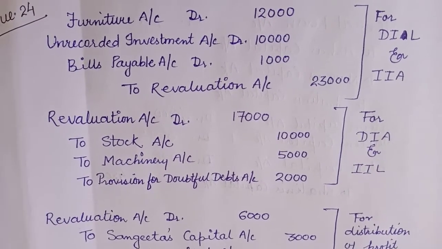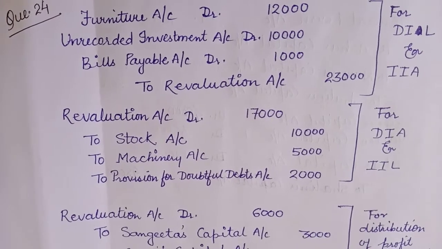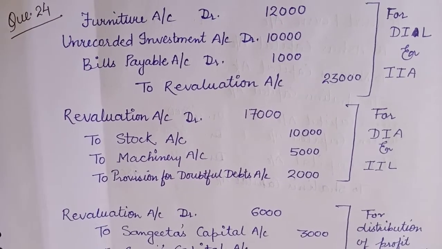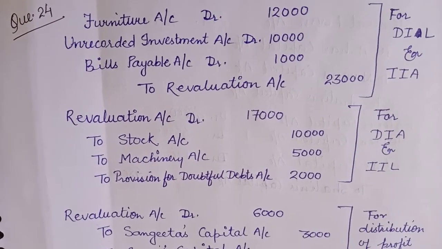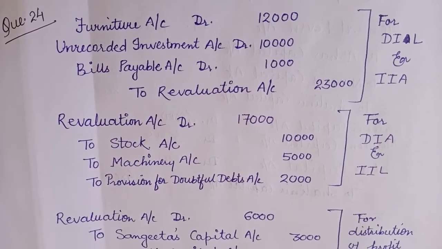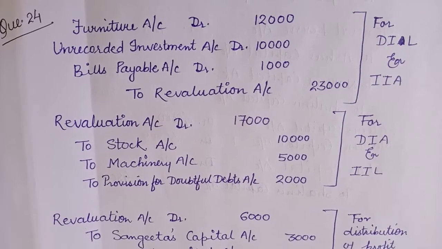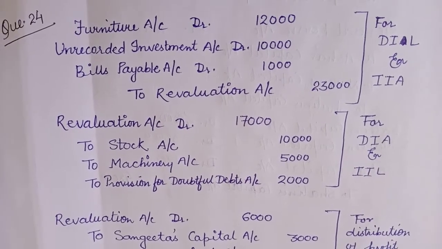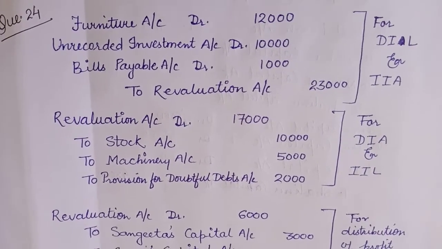So these are certain adjustments given which are related to the increase and decrease in assets and liabilities, and we all know that the increase and decrease in assets are recorded in revaluation account. We have to pass the necessary journal entries related to the revaluation account.